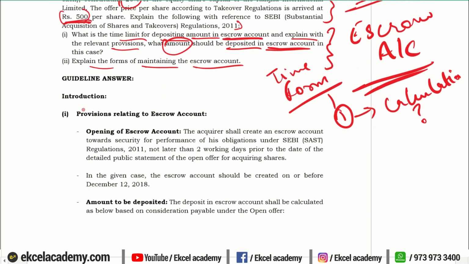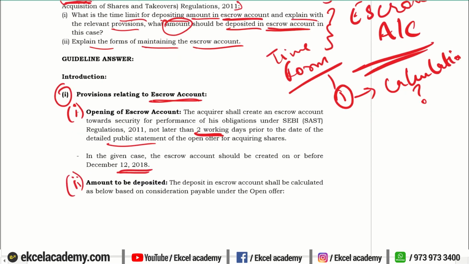So first, we'll take the first sub question, provision relating to escrow account. With respect to 2 things they are asking. First one is with respect to opening of the accounts, and second one is with respect to what is the amount in the instant case that has to be deposited. So we know you can open the escrow account not later than 2 working days after the public statement is made for the open offer. In the given case, they have to do it on or before 12th December 2018.